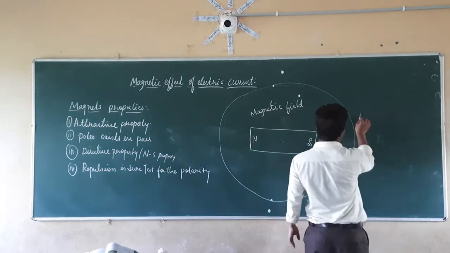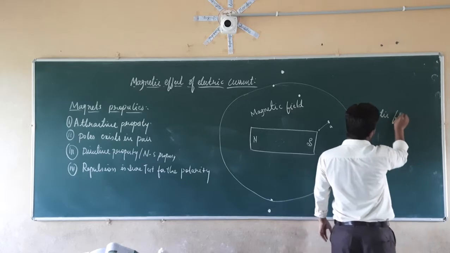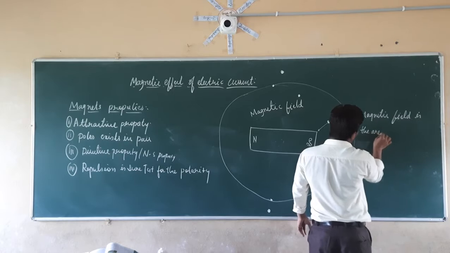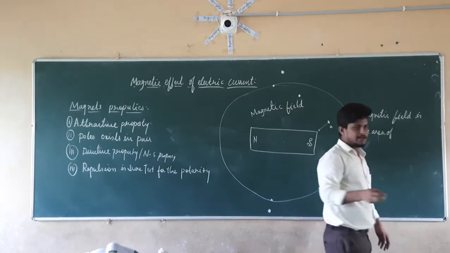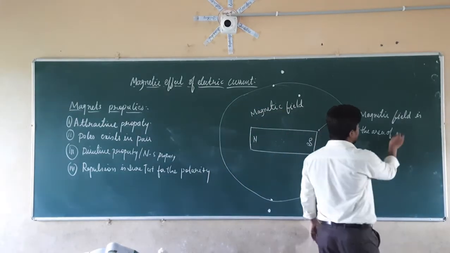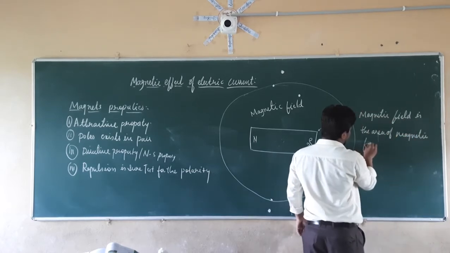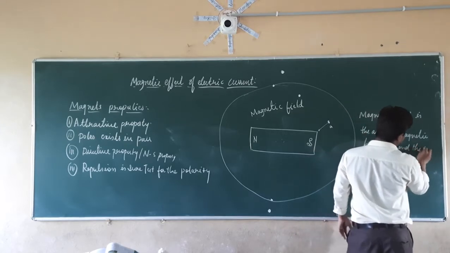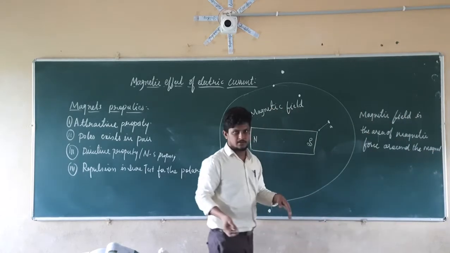So the magnetic field is nothing but what? Magnetic field is the area or region of attractive force, or the area of magnetic force around the magnet. So it is nothing but the magnetic field.